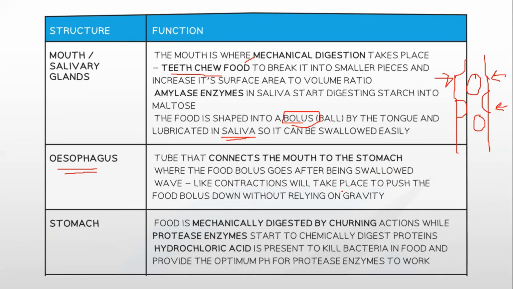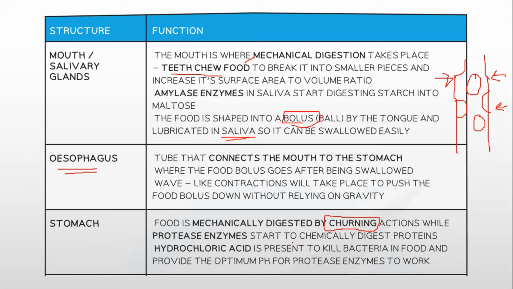And you have to make an effort in swallowing. It does not happen by itself. So this is also mechanical digestion. Then we have stomach. Food is mechanically digested by churning. Now churning is mixing, breaking down. For example, blender. An example of blender is churning.